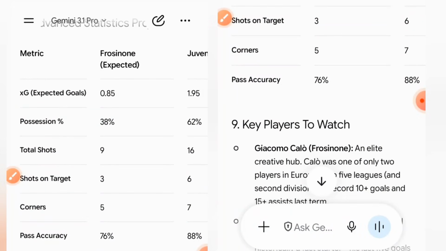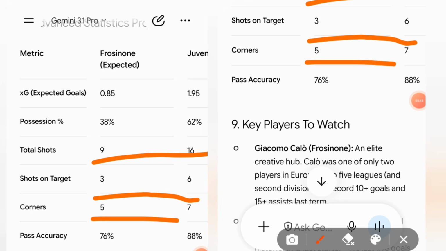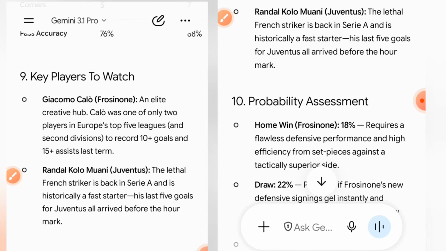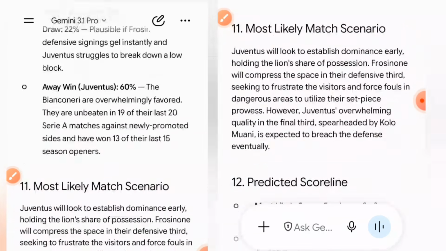So if you have interest in looking into start market or start option, you can actually consider this section. With what I saw in the statistics section, I believe this match should actually end up in so many corners.